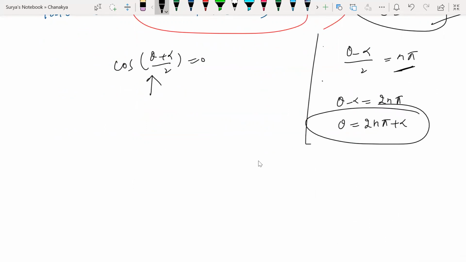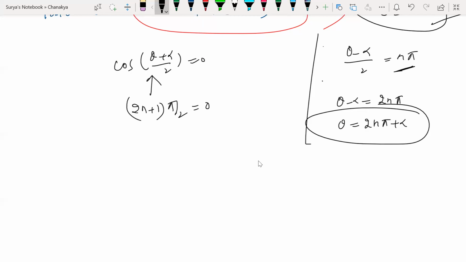Odd multiples of pi by 2 always give you 0. Cos is 0 at odd multiples of 90, which means (2n plus 1) into pi by 2. Can I write this is equal to 0?